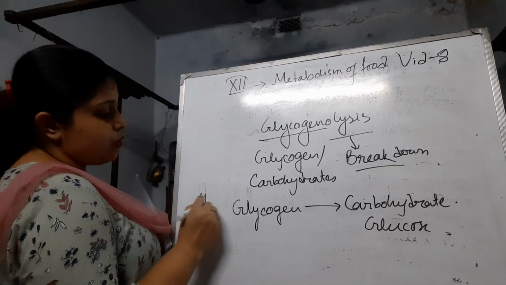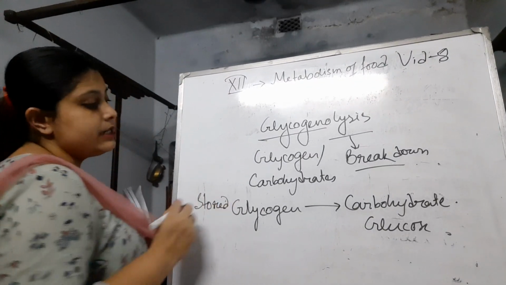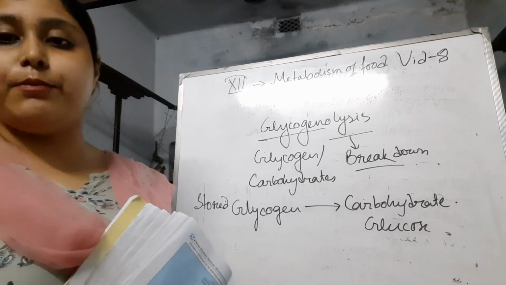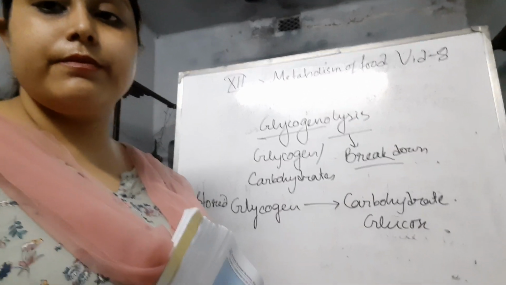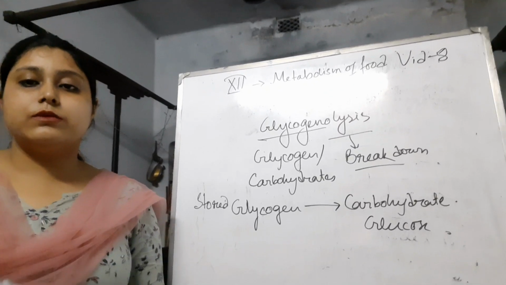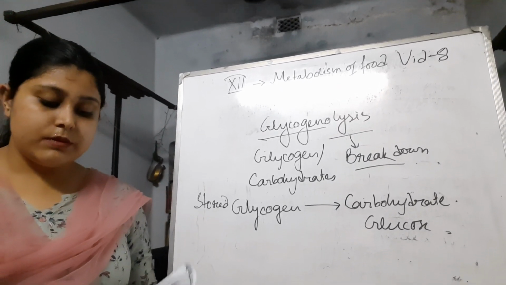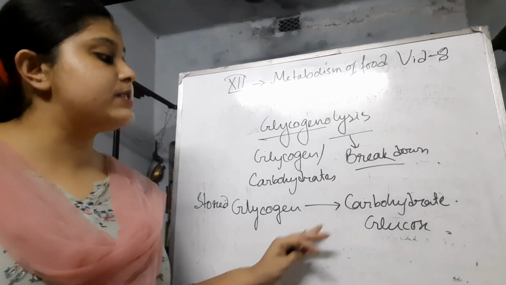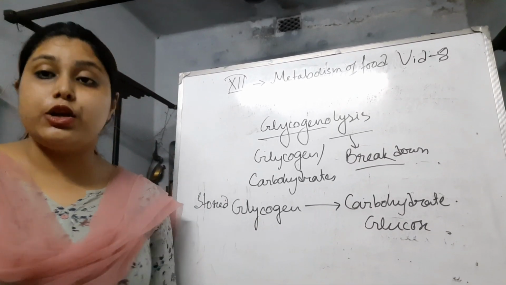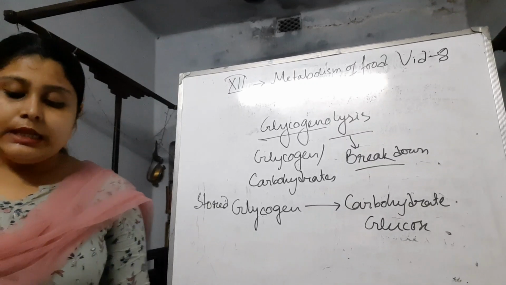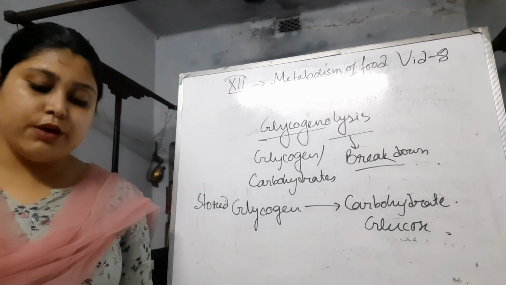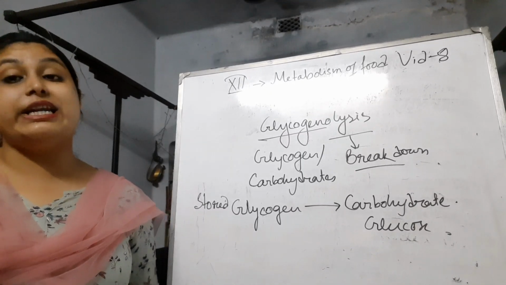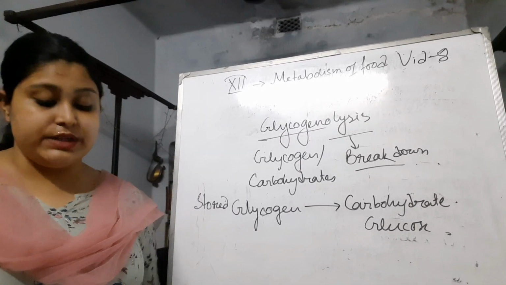From the stored glycogen, the glucose or the simpler carbohydrate is produced. So here the glycogen molecule is stored from carbohydrate and is broken down when the body needs energy, as I already told you.